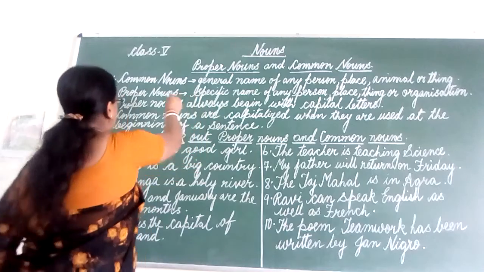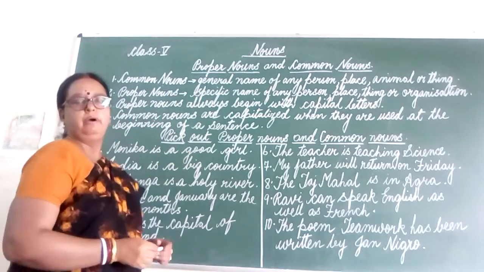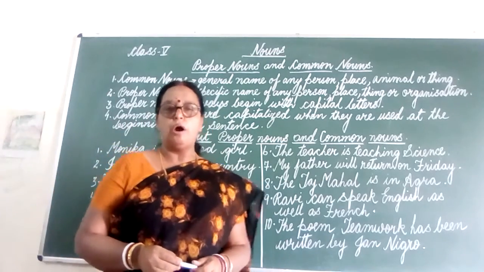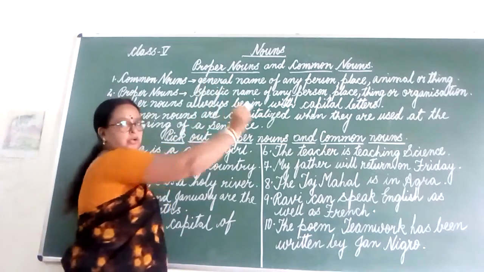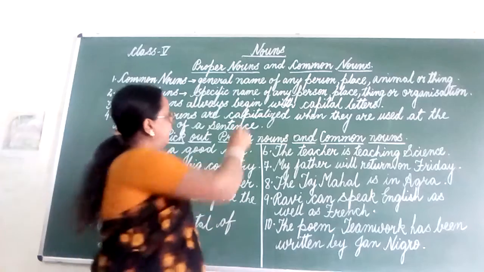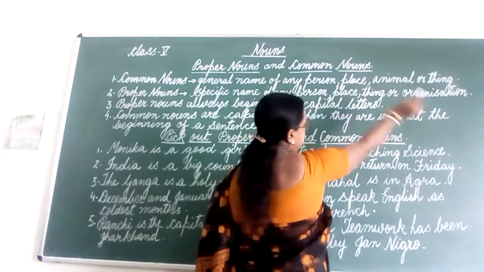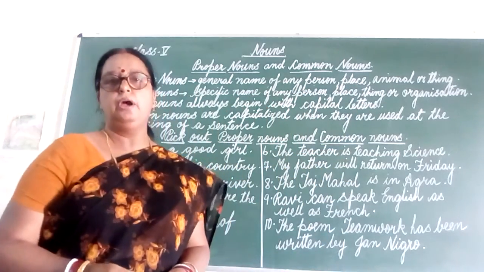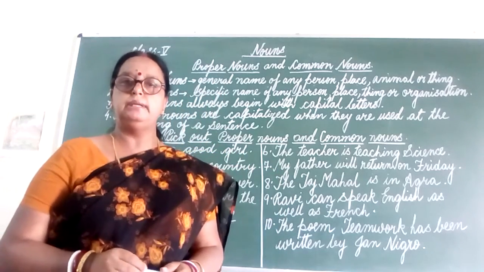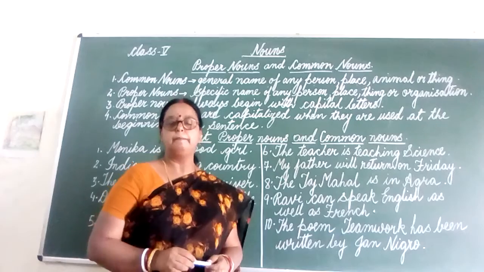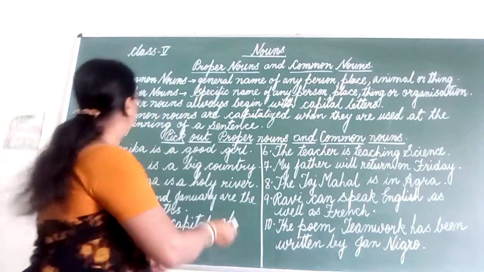So first, common nouns. What is a common noun? Common nouns are the general or common names of any person, place, animal or thing. Now what is a proper noun?